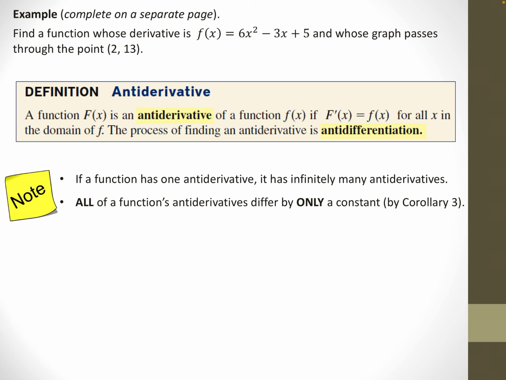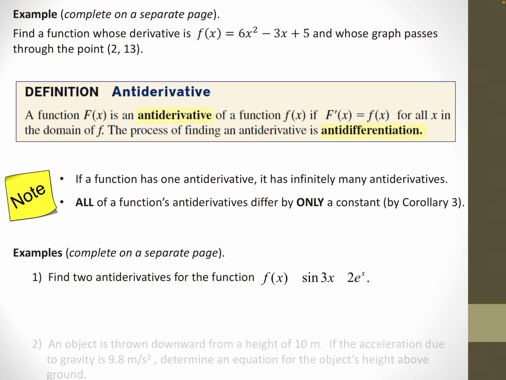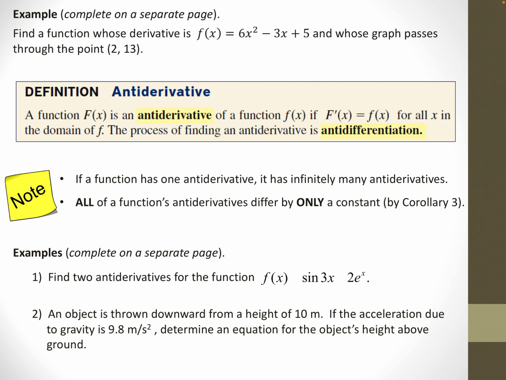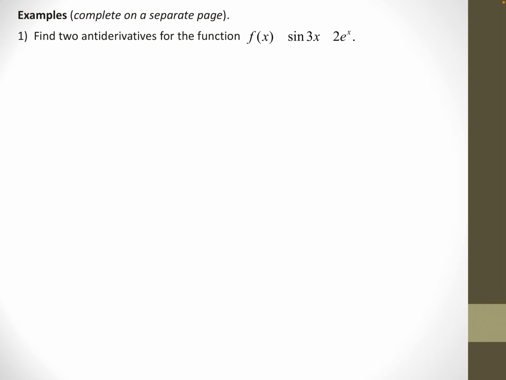Well, this process is so important that we're going to find lots of antiderivatives, and so they asked me to do two new questions here. This was f of x equals sine 3x minus 2 e to the x. I'll do these on separate pages anyway, so let's just jump ahead to those two examples. Sometimes those minus signs don't come through on PowerPoint very well.